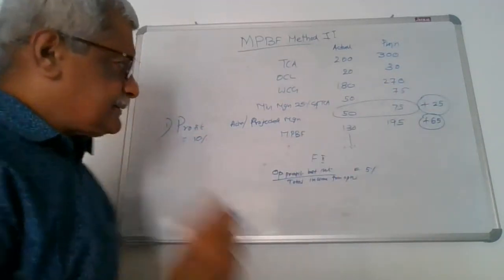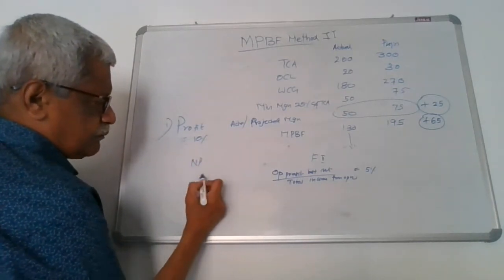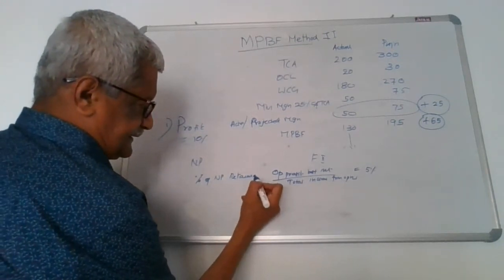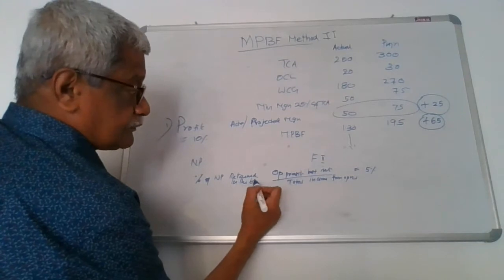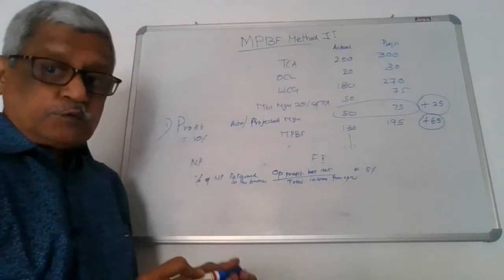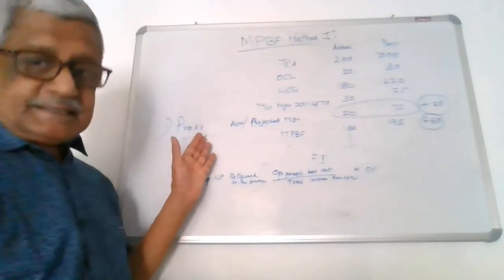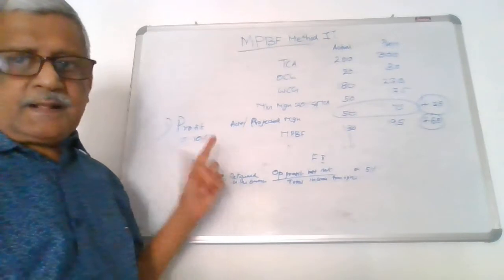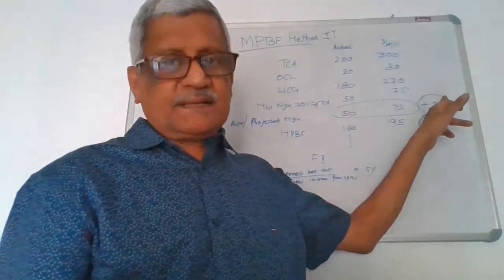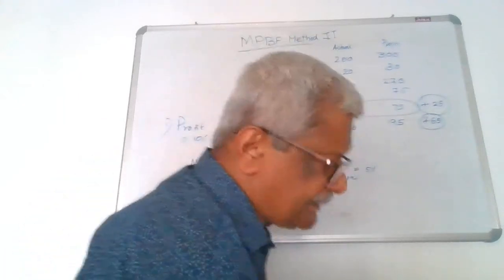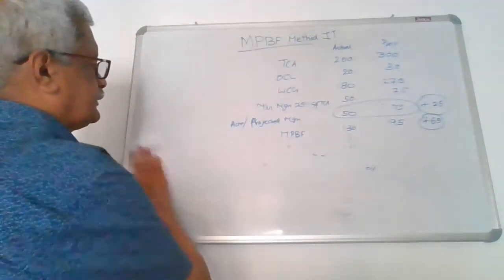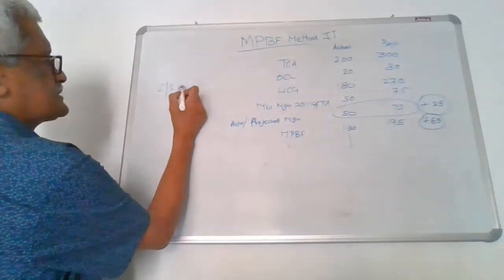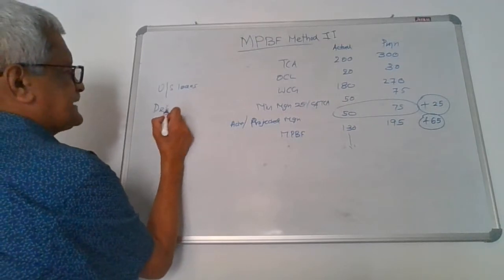That is number 1. Number 2, out of the net profit, what is the percentage of net profit retained in the business? That is the second thing. That also we have to find out. If we do not compare the projected profit or surplus with the actuals, then we may go wrong because the customer may not be bringing in additional margin. Second one, the source could be, he may say that I am not going to bring in additional capital. Instead of that, I will be raising some unsecured loans or I will raise some debentures.